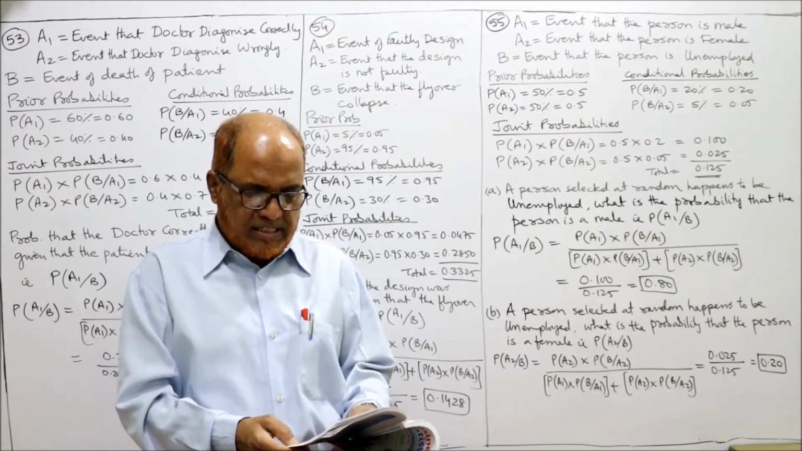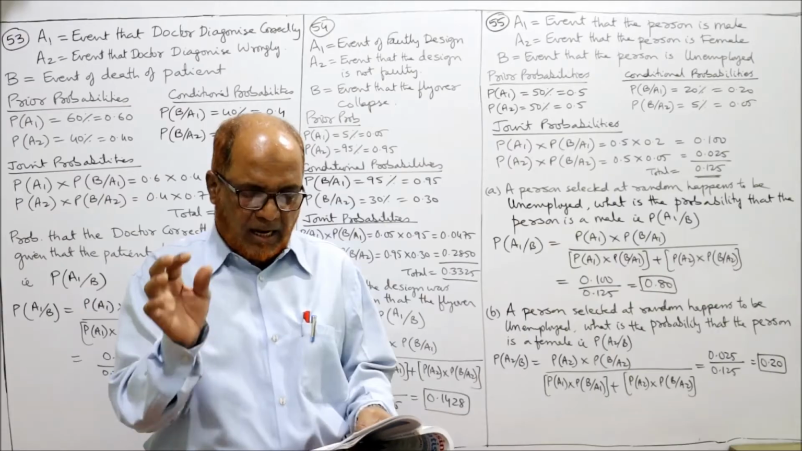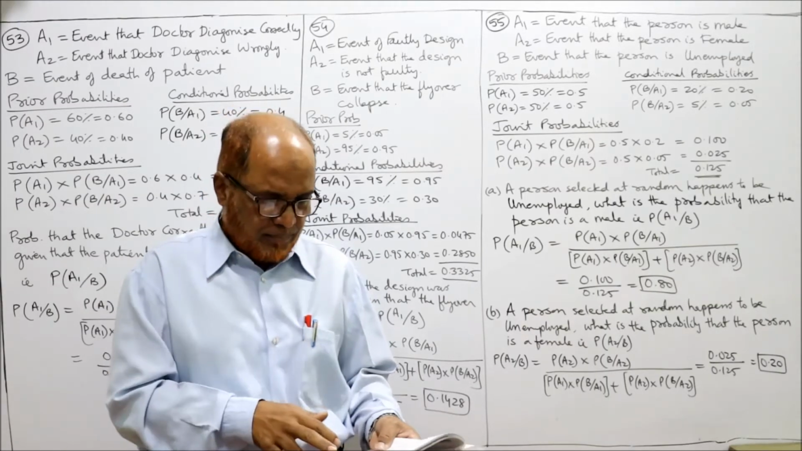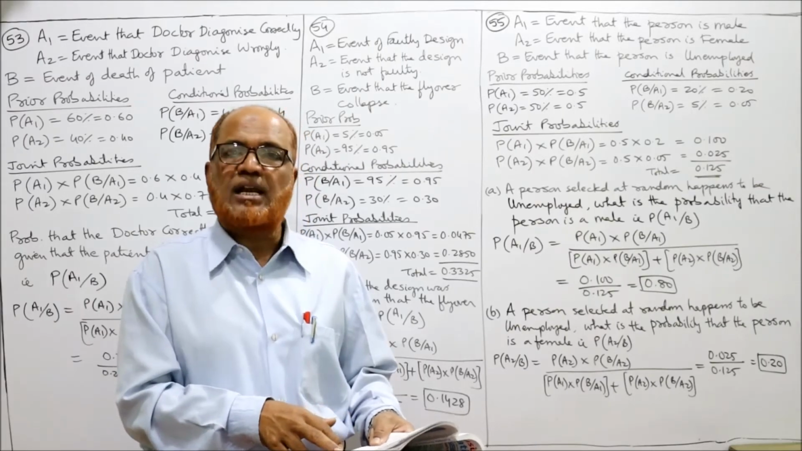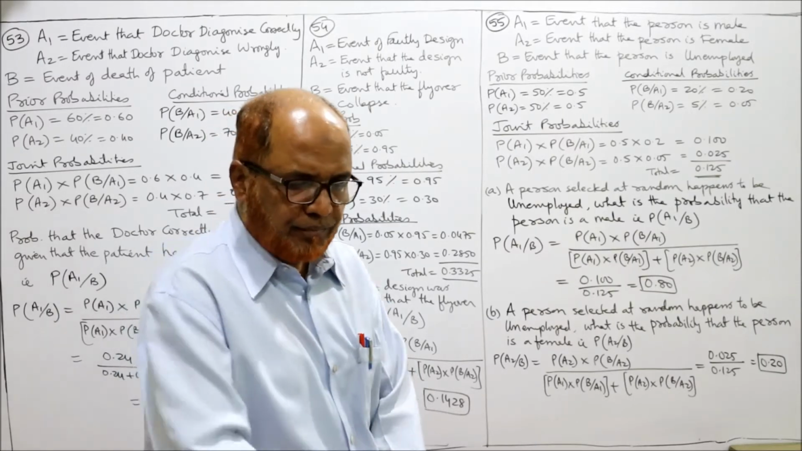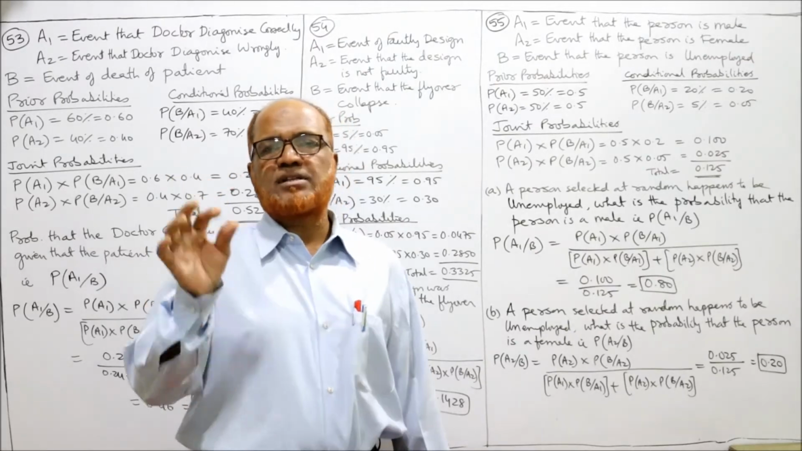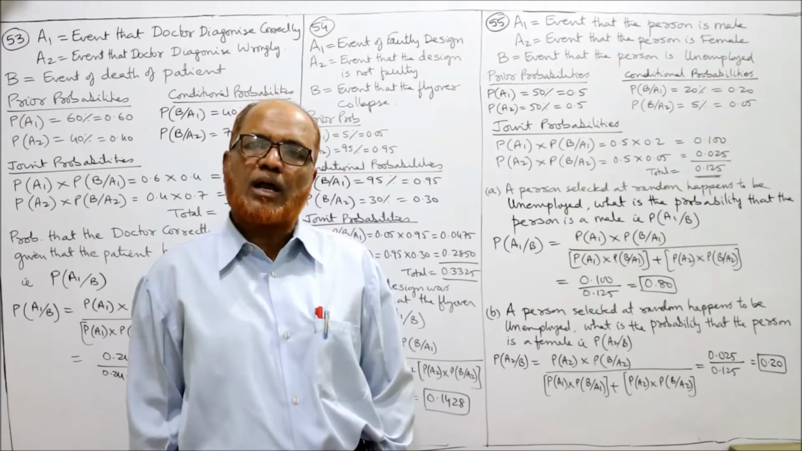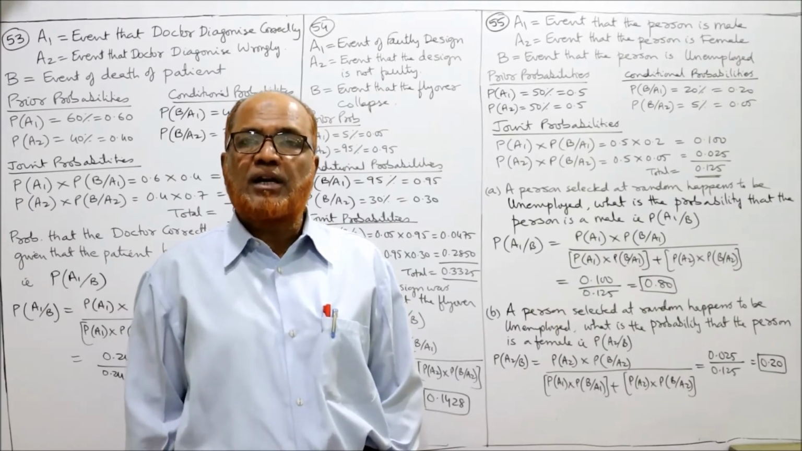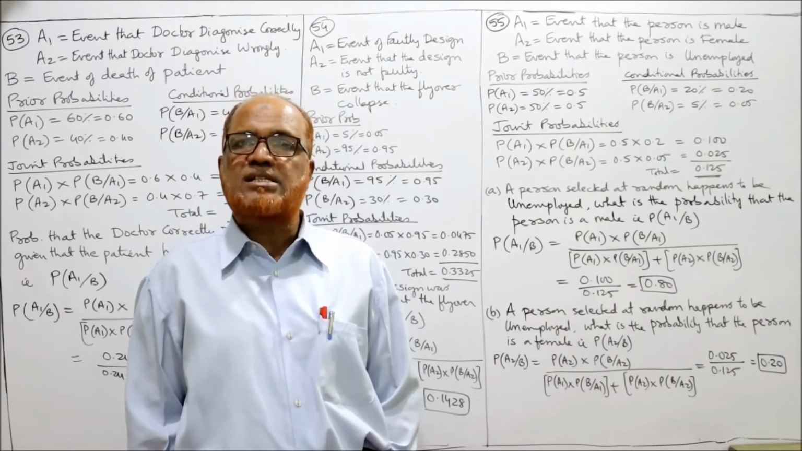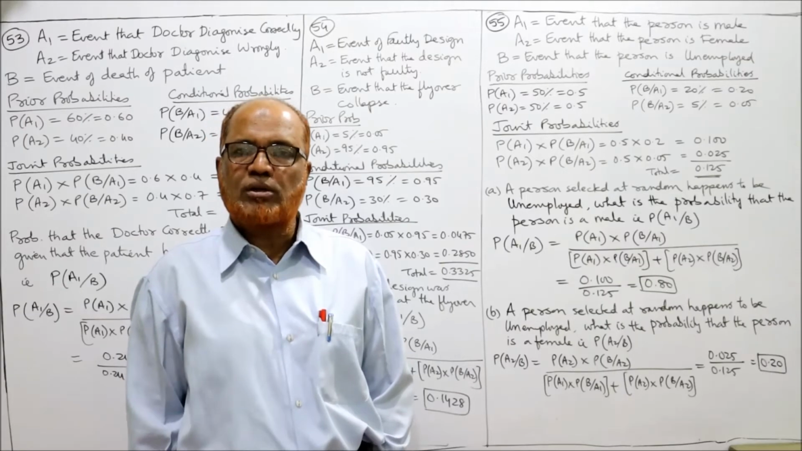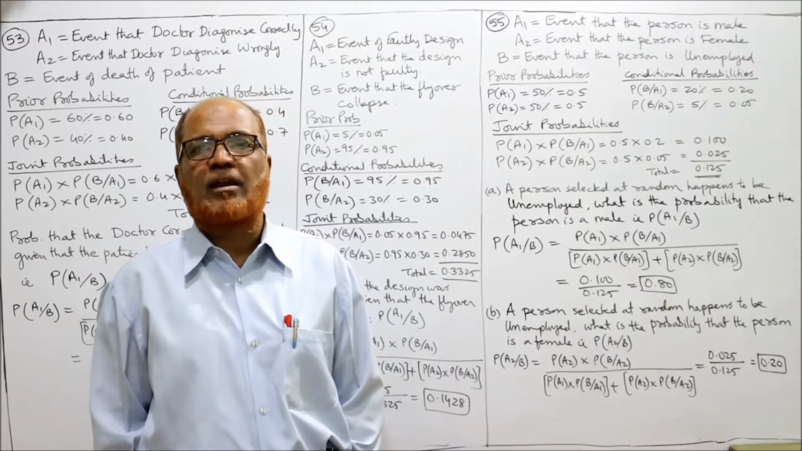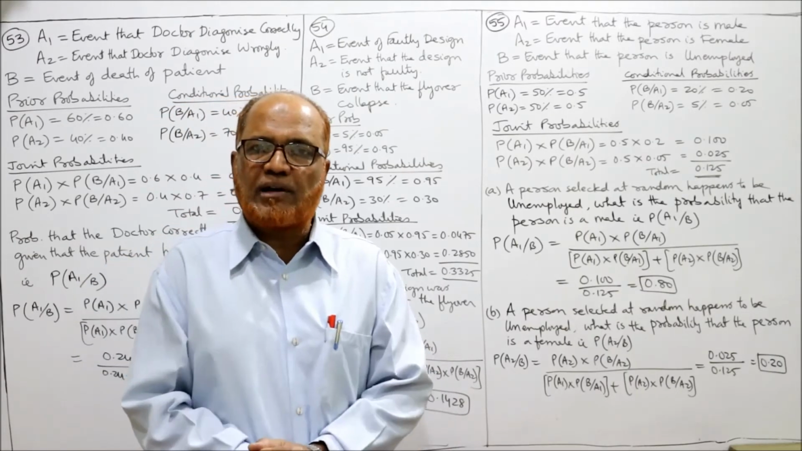A research student studying the unemployment situation selects an unemployed person. Select a person who happens to be unemployed. What is the probability that the person selected is a male, and female? The research student has selected one person, and that person happens to be unemployed. So what is the probability that this unemployed person is a male? That is the first question. Second, what is the probability that this unemployed person is a female? The problem is completely clear, crystal clear.